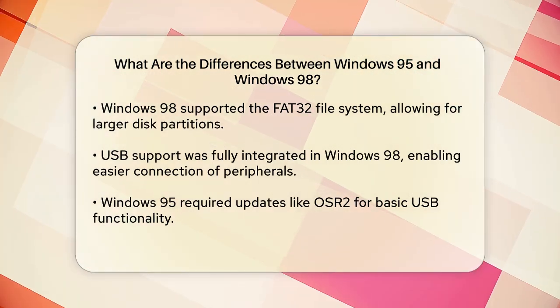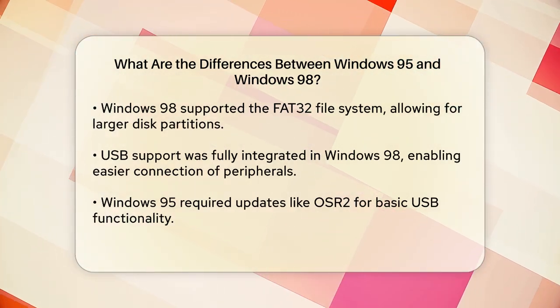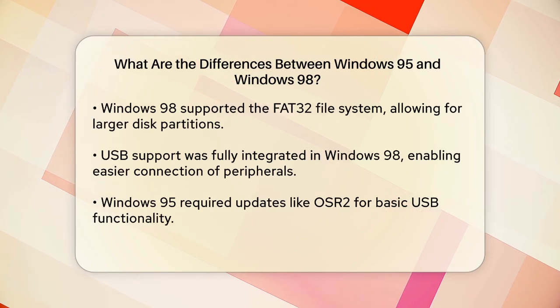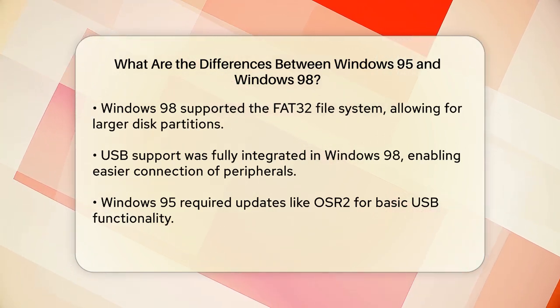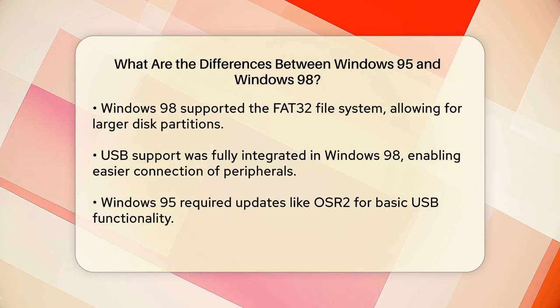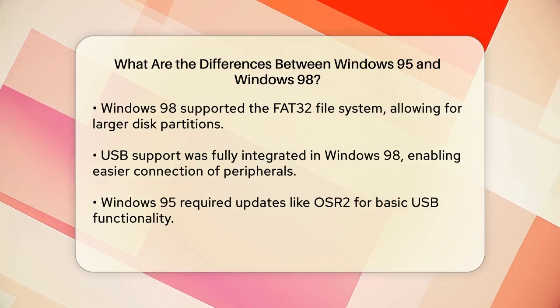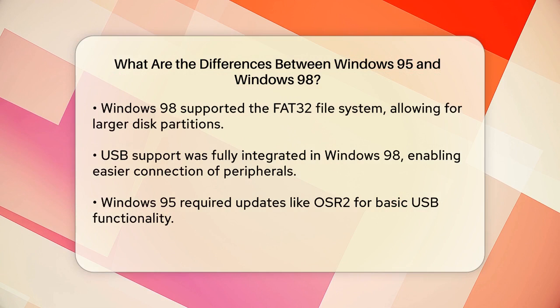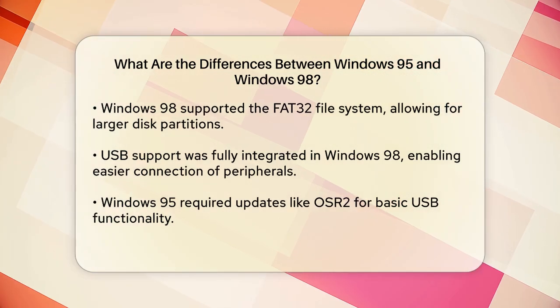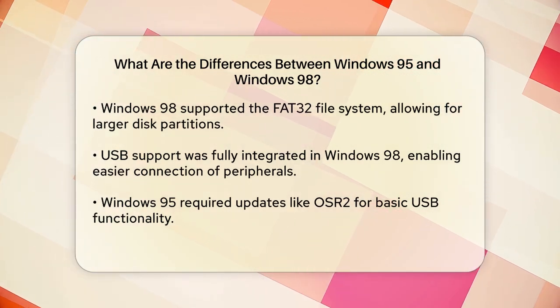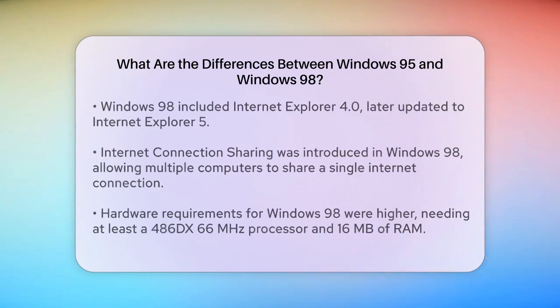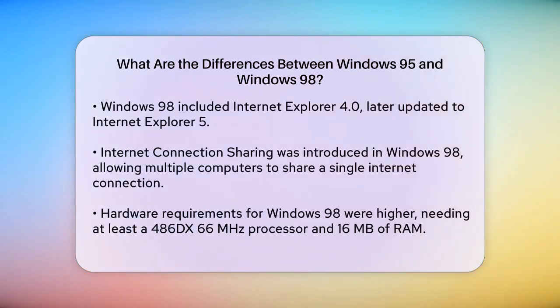Internet Explorer was another area where Windows 98 improved. Windows 98 came with Internet Explorer 4.0, which was later updated to Internet Explorer 5 in the second edition of Windows 98. This provided better web browsing and additional features like internet connection sharing, which allowed multiple computers on a local network to share a single internet connection.